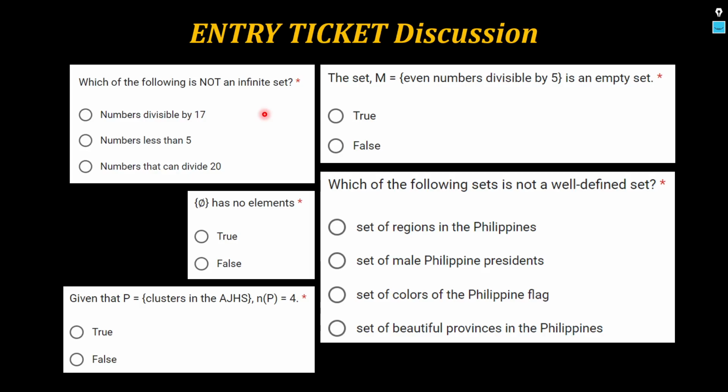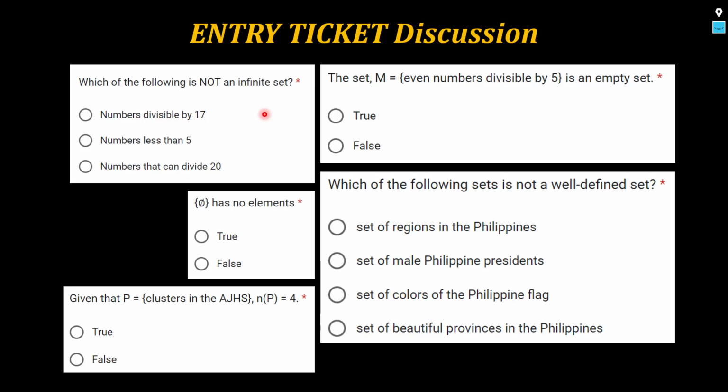Well, doble mo yung 17. You get what? 34. No? That's also divisible by 17. What's the next after that? You can imagine if I multiply 17 by 2, by 3, by 4, by 5, by 6, the resulting numbers will always be divisible by 17, and I can go on forever. No? Which means the set of the numbers divisible by 17 is an infinite set. So, hindi yan.